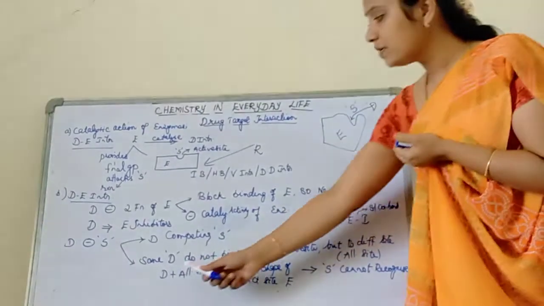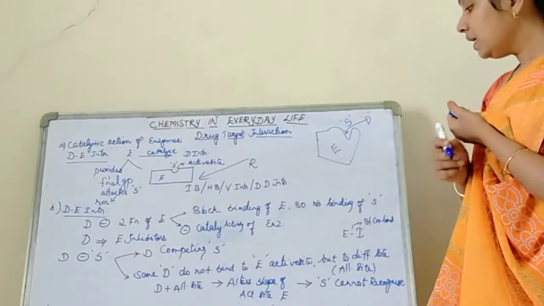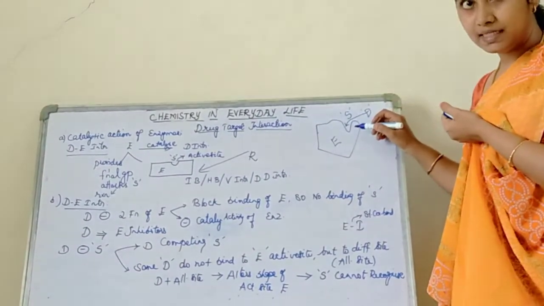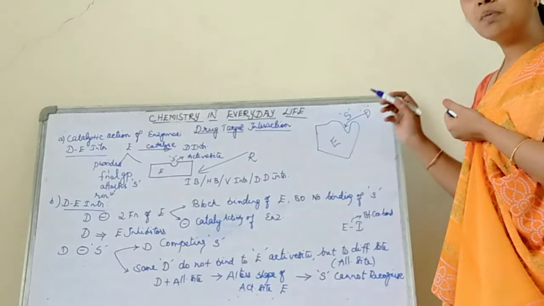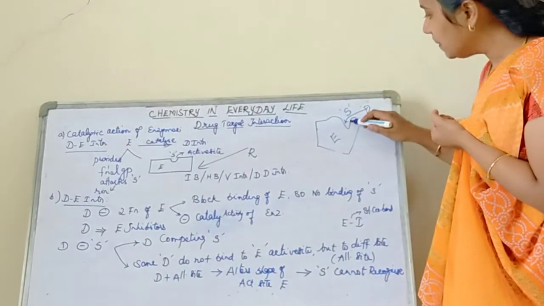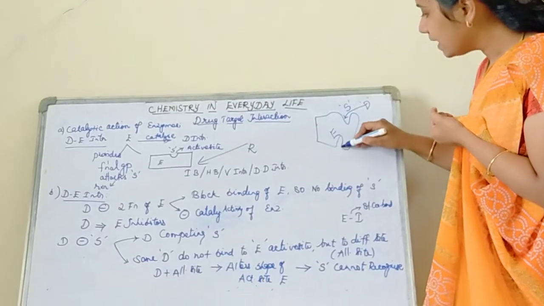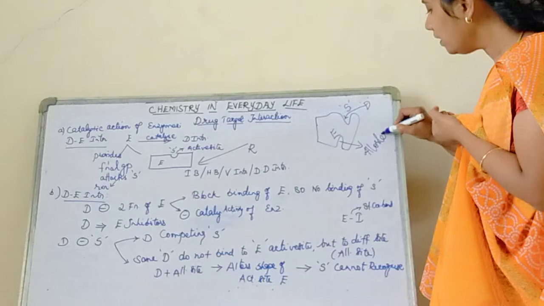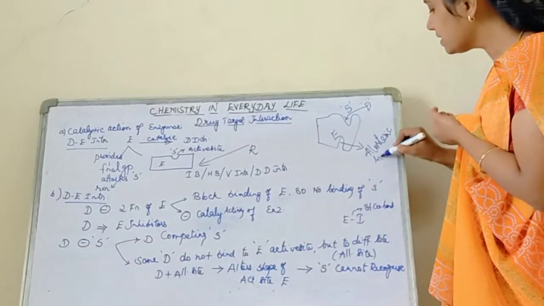What is the action of a second kind of drug? See, not all drugs will bind to the active site of the enzyme, but some drugs will bind to the other site of the enzyme. Say for example, this is the active site. This other site of the enzyme is called the allosteric site. What is this site called? This is called the allosteric site.